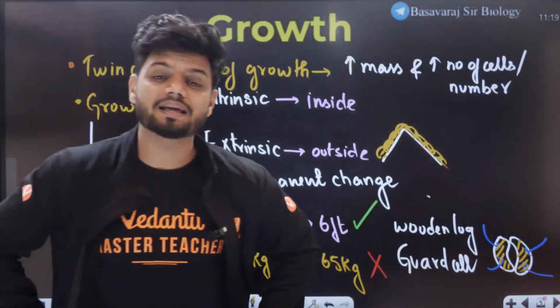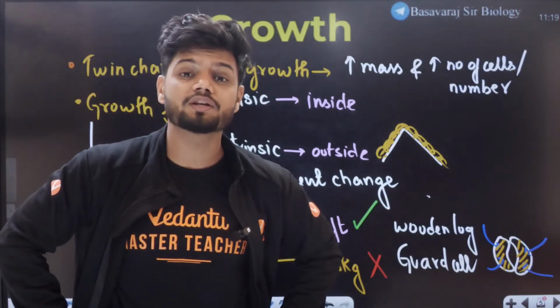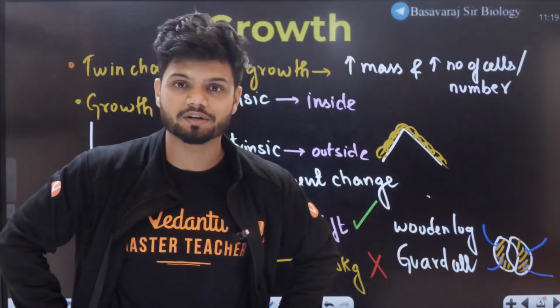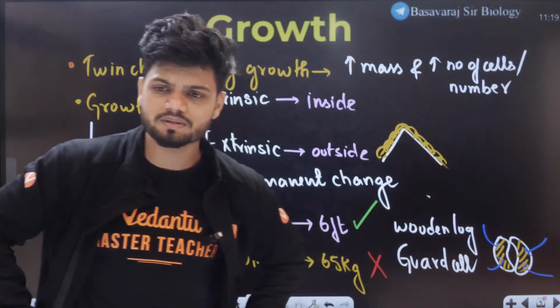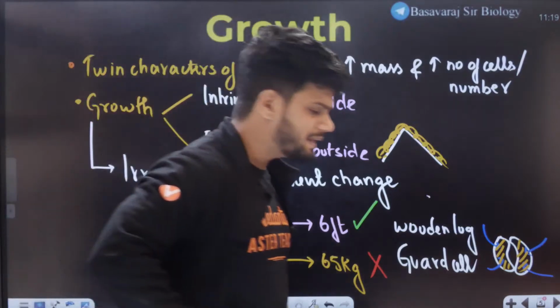But Krishna, in that case, there will not be a change in the number of cells generally, right? Tell me, students, any example? Any example for actual growth? Any example for growth, students?